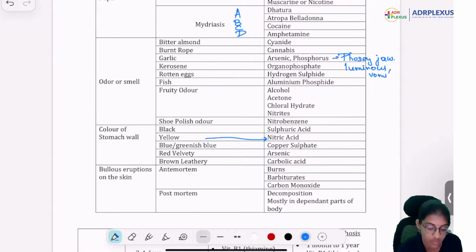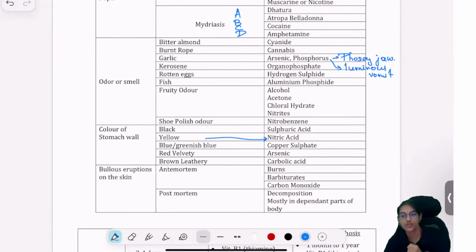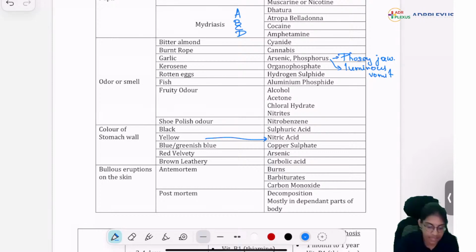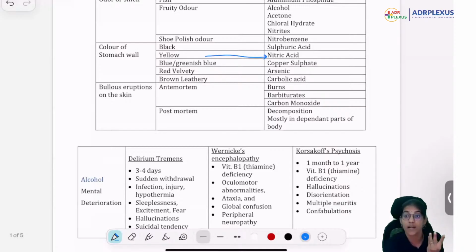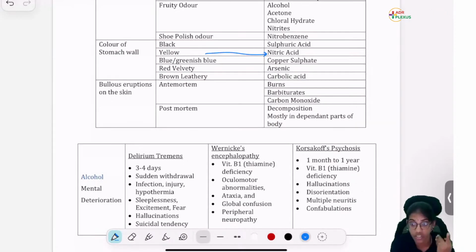Right? That's phosphorus. And then, of course, if it is a burnt, bitter almond smell, it's cyanide, and burnt rope smell means it's cannabis. All right? Yes. Bullous eruption, antemortem period, barbiturates and carbon monoxide because of the anoxic effect. And apart from it, burns can also produce it.